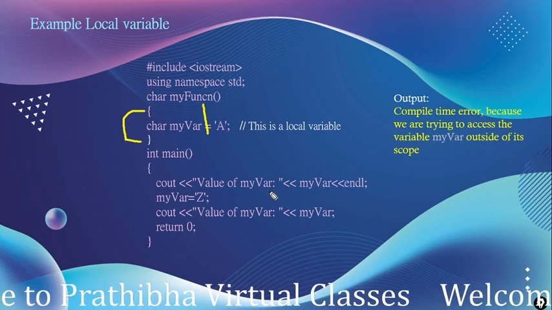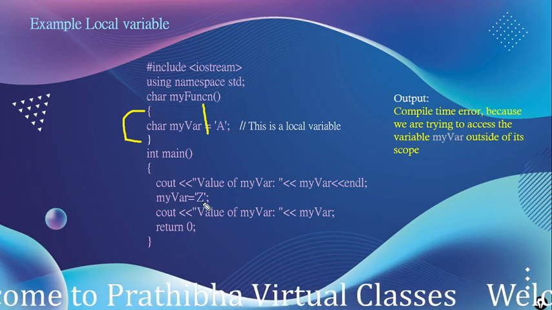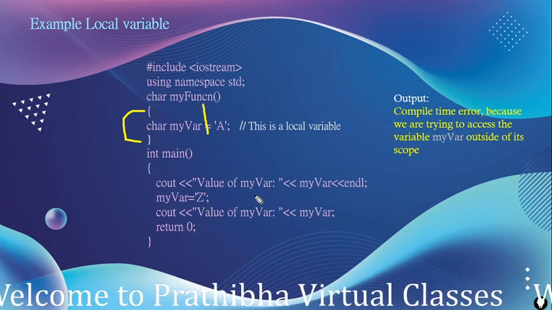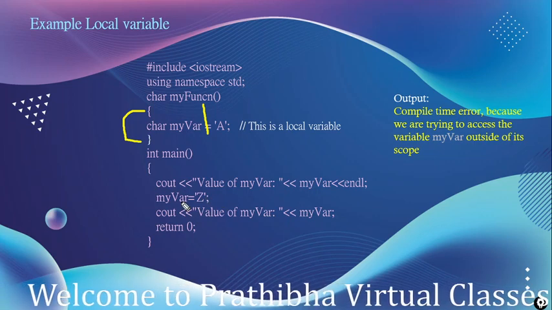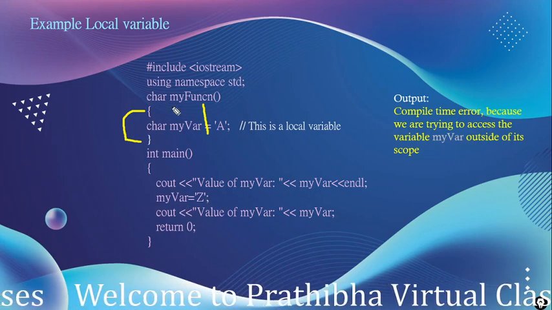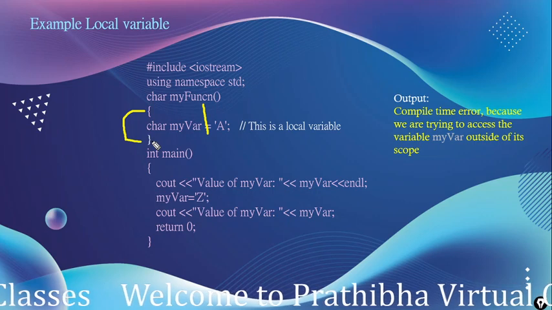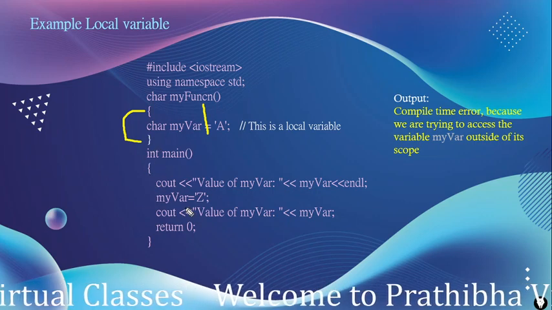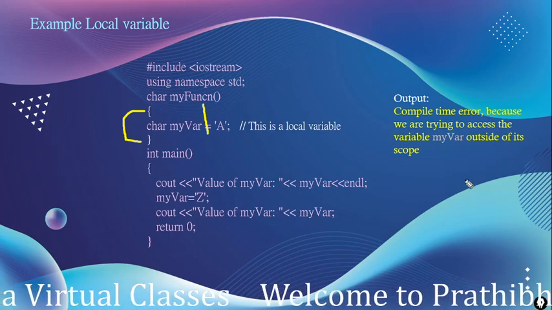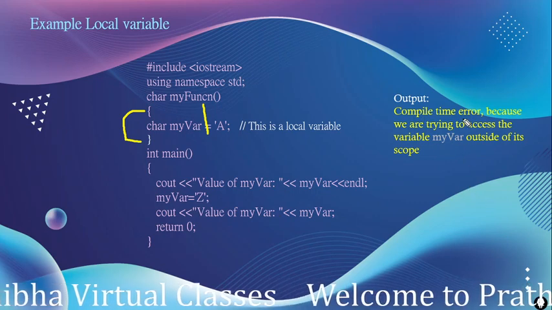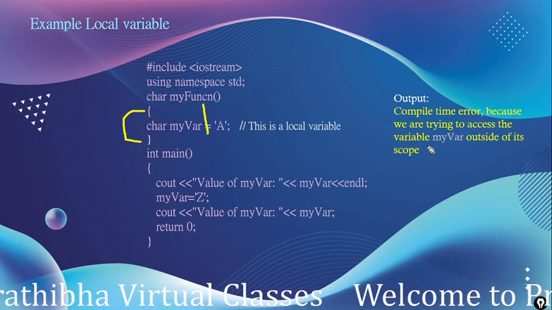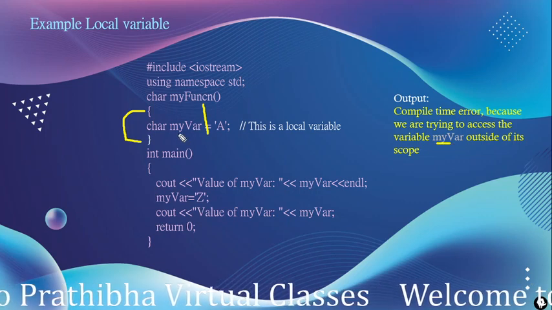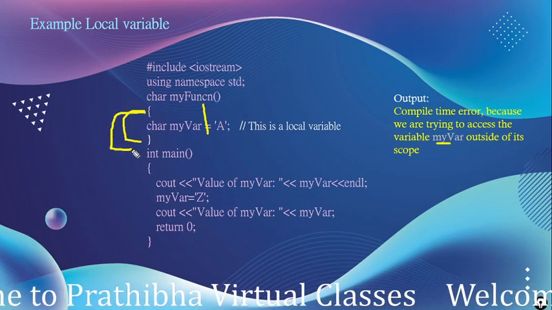Okay, it cannot be displayed because my var is equal to z. We are trying to change the value of the variable my var, which is local to this function. This function is closed here, and in the main function we are trying to access it. So it displays a compile time error because we are trying to access the variable my var outside of its scope. Its scope is only within this function.